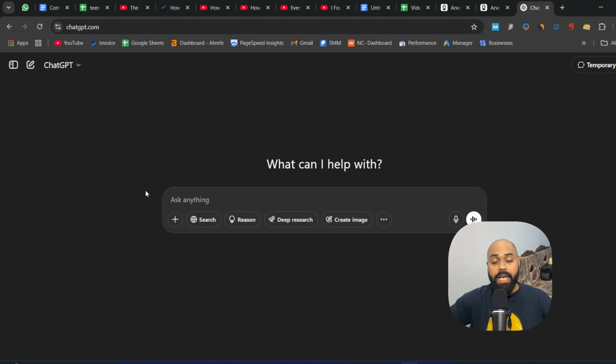So for all this, we are going to need three tools. The number one tool is our good old friend ChatGPT. Basically, if you have premium, that is better. You can also use the free version, just like I'm using.